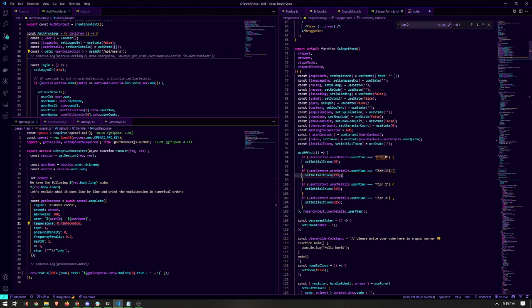Tier 1 to tier 3 are paid plans, consisting of 125, 325, and 625 tokens accordingly. Every time the endpoint is called, it consumes 1 token, and when the token is 0, the user will not be able to call the endpoint.